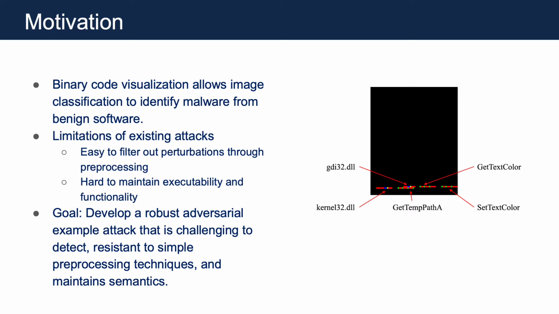Previous work found techniques to convert binaries into images, both grayscale and RGB, and simply run these through an image classifier for malware detection. Like other image classifiers, these models are prone to adversarial example attacks. But these attacks have limitations. First, the proposed attacks are easily filtered out because they are placed in constrained places, such as the headers or appended to the end of the binary. Second, they do not ensure executability. This especially happens when the adversarial example is generated directly from the image.